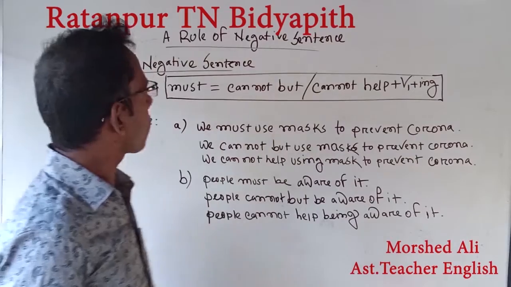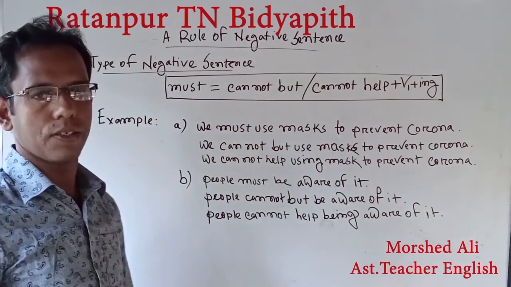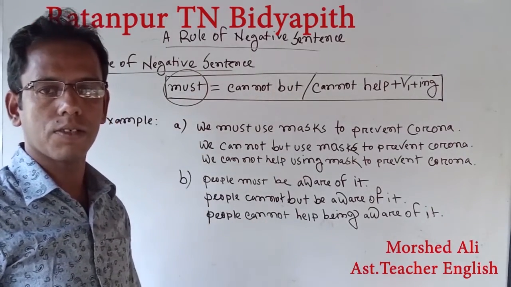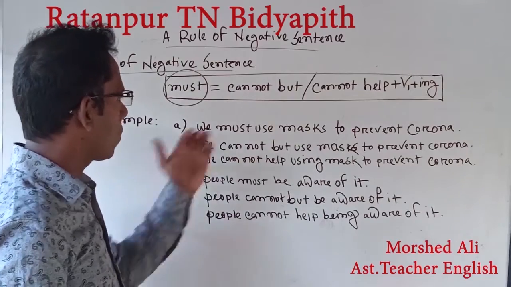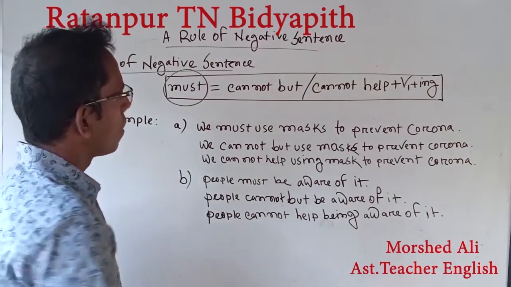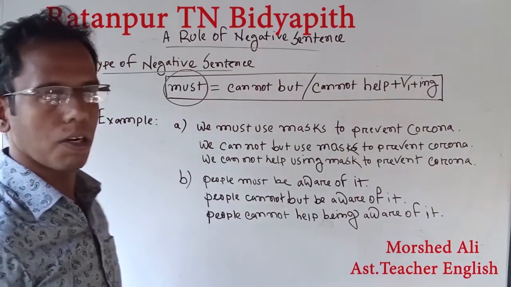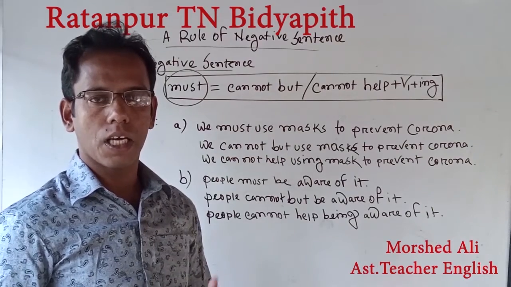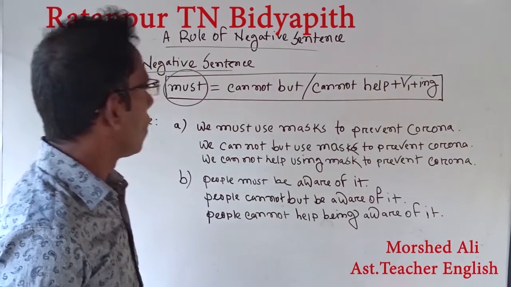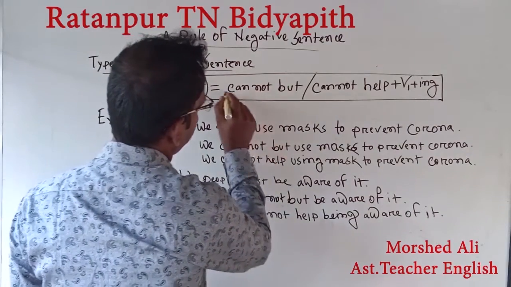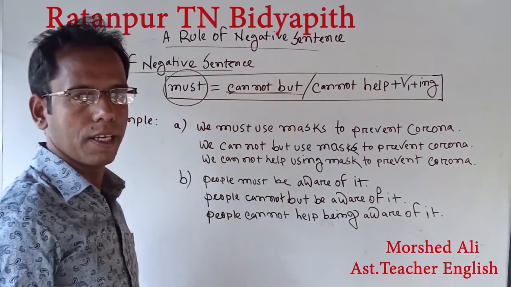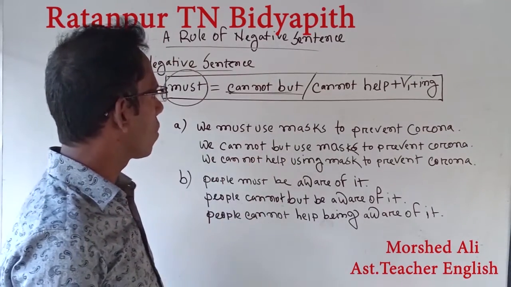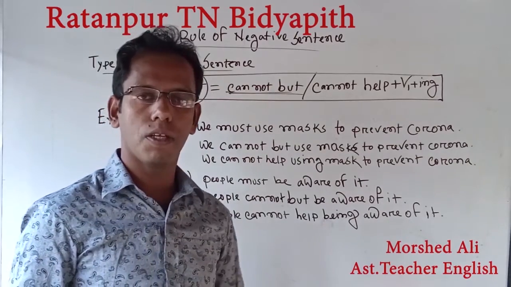Okay, dear learner, here I have written must. If you follow the whiteboard, you can clearly notice that must is equal to cannot but, or cannot help plus verb plus ing. There are two rules. That means instead of must, we can use cannot but or cannot help plus verb plus ing.